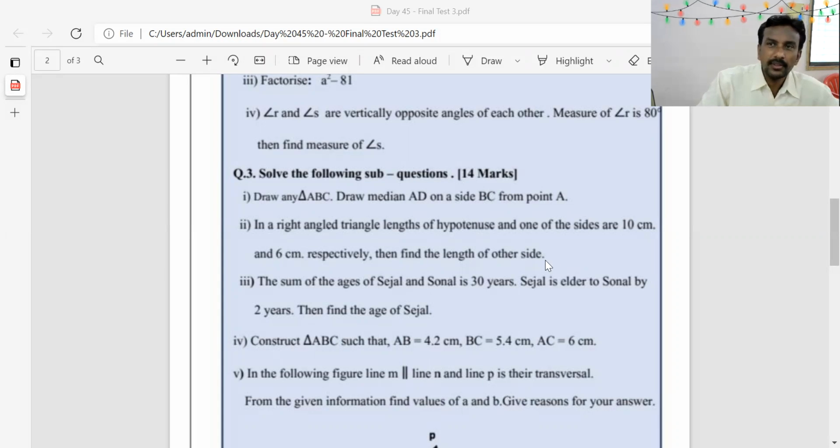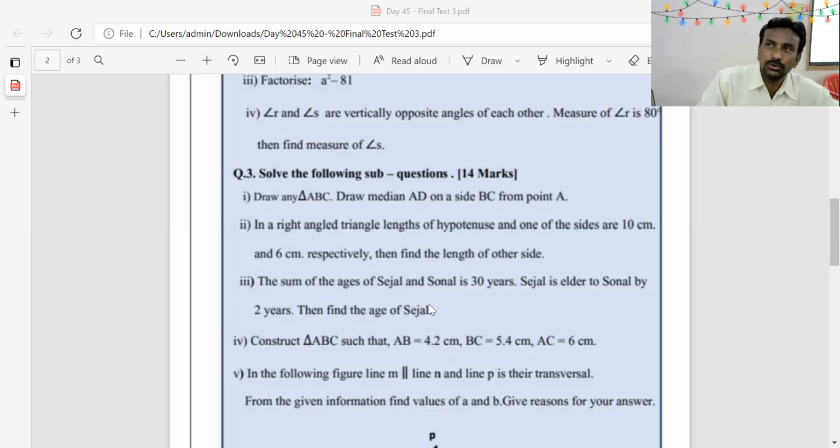Understood? Third, the sum of the ages of Sejal and Sonal is 30 years. Sejal is elder to Sonal by 2 years. Then find the age of Sejal. Let us assume that today's age of Sonal is X years and today's age of Sejal is X plus 2 years because Sejal is elder than Sonal by 2 years.